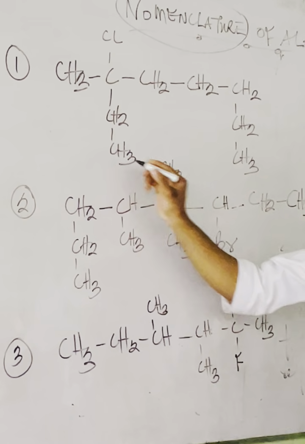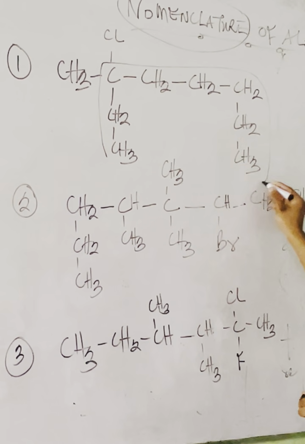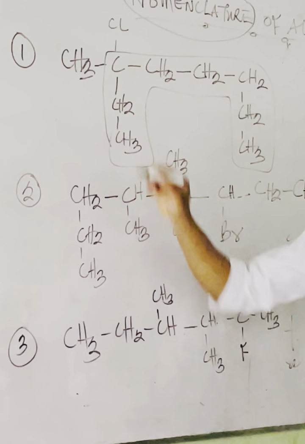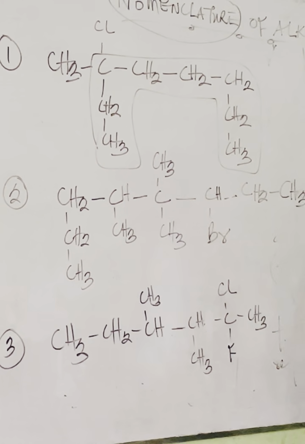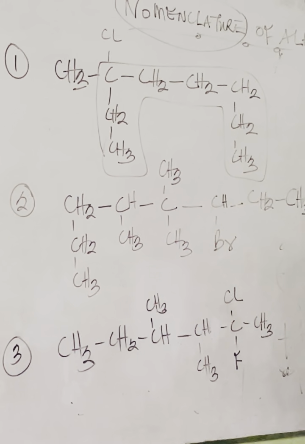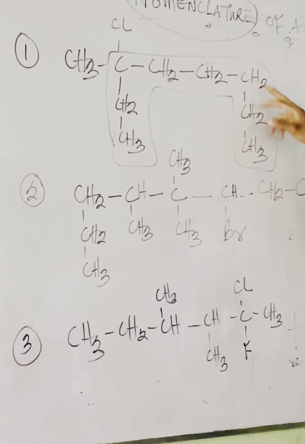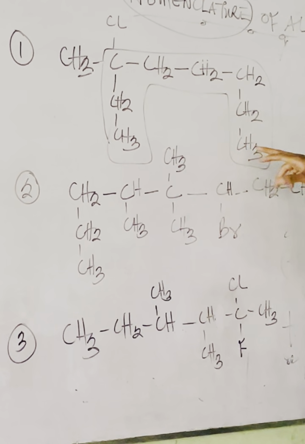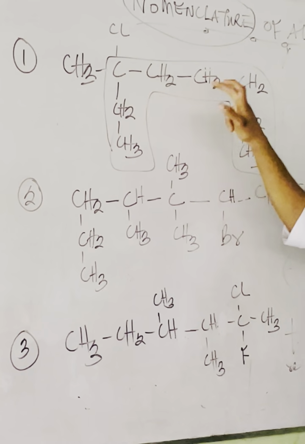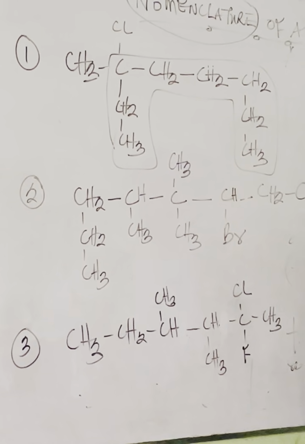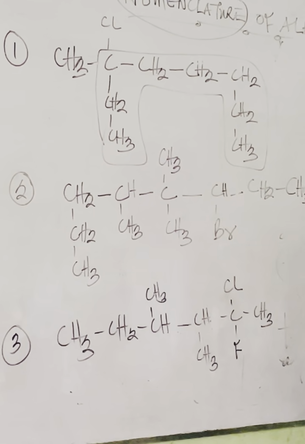So is that the longest? Yes. So what you have to do is just barricade it like this, so you'll be able to take note of the parent chain. So this is the parent chain. As simple as that. You count the longest continuous. Like this would have been continuous, but it's not the longest because we have 1, 2, 3, 4, 5, 6, 7 carbons. So now this is the parent chain.